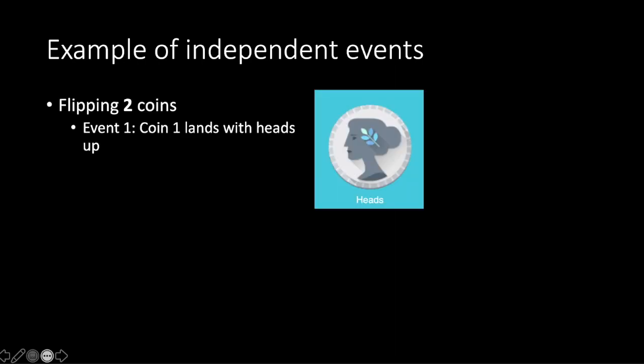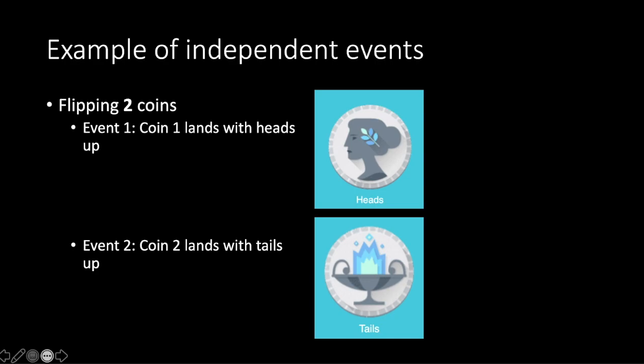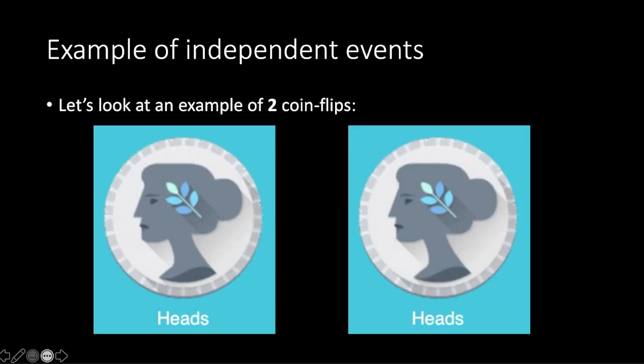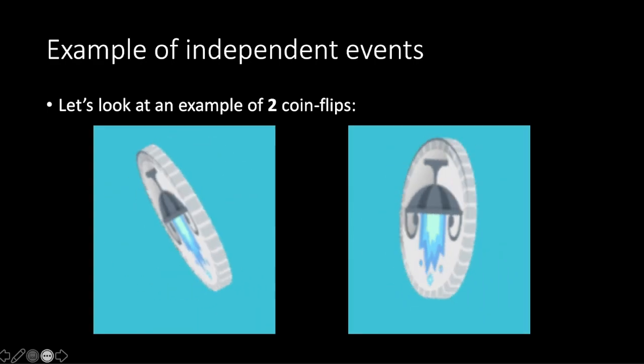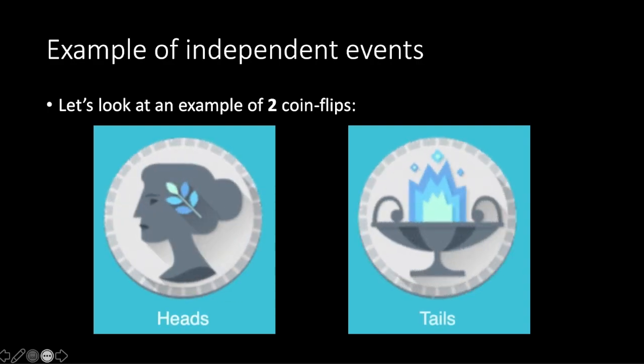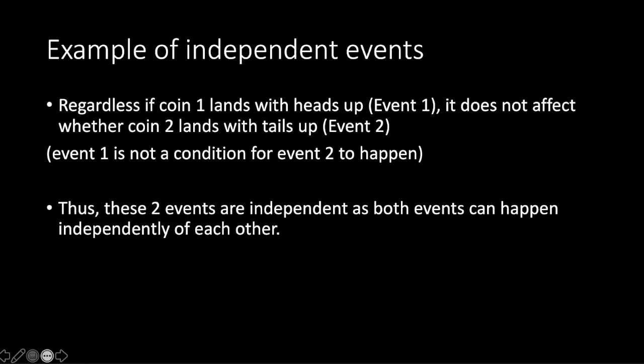Here's an example of independent events. Flipping two coins. I don't have a lot of creativity with this. Event 1, coin 1 lands with heads up. Event 2, coin 2 lands with tails up. Let's look at an example of two coin flips happening simultaneously. Regardless if coin 1 lands with heads up, which is event 1, it does not affect whether coin 2 lands with tails up, event 2, which means that event 1 is not a condition for event 2 to happen. Thus, these two events are independent as both events can happen independently of each other.